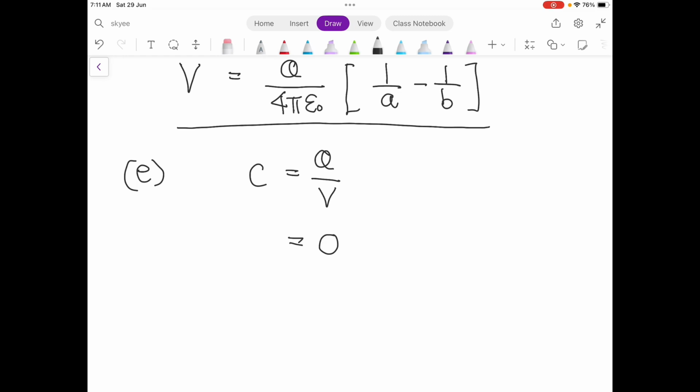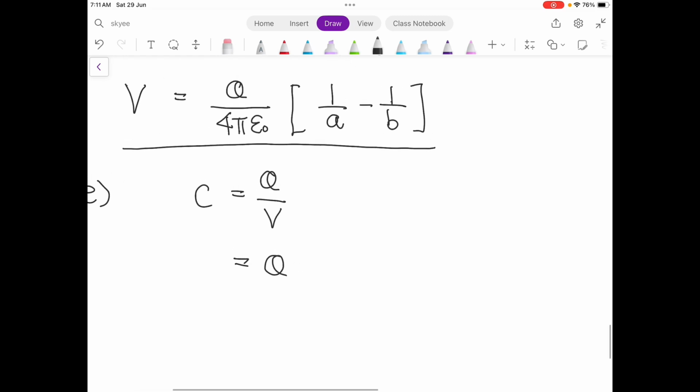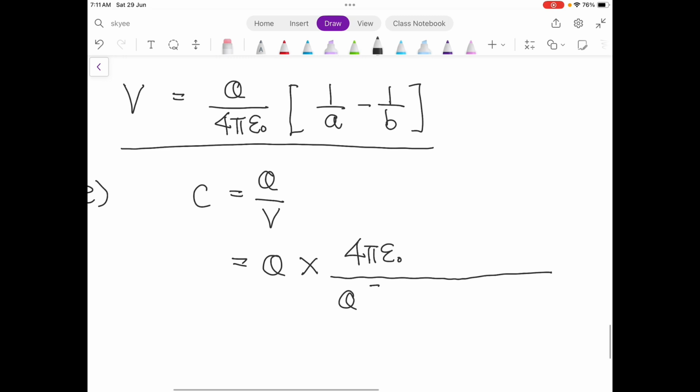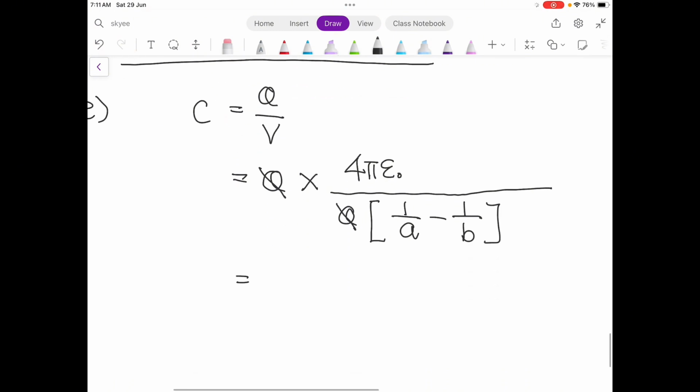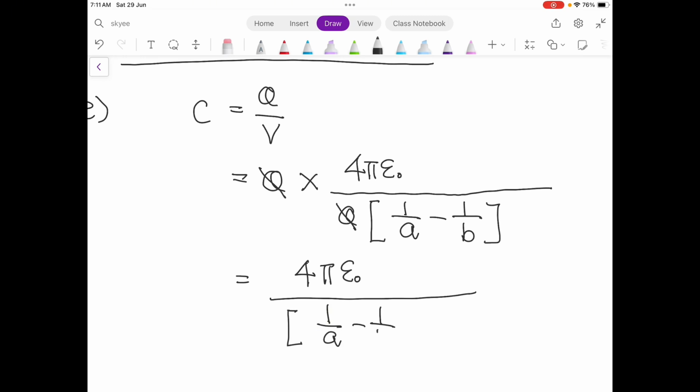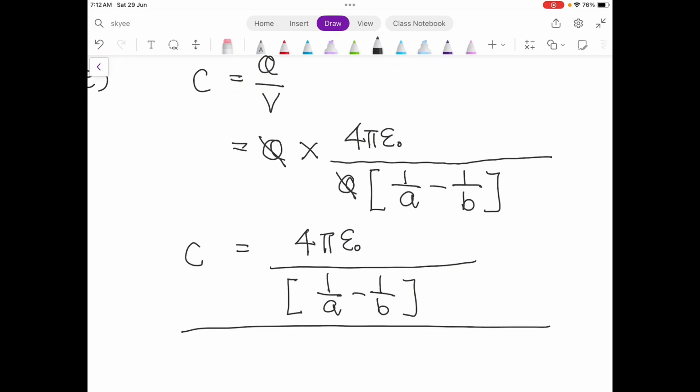The Q you remain, divided by V. So you will have Q divided by Q over 4 pi epsilon naught times 1 over A minus 1 over B. You can cancel the Q, and then you get 4 pi epsilon naught divided by 1 over A minus 1 over B. So this is the equation of spherical capacitance.